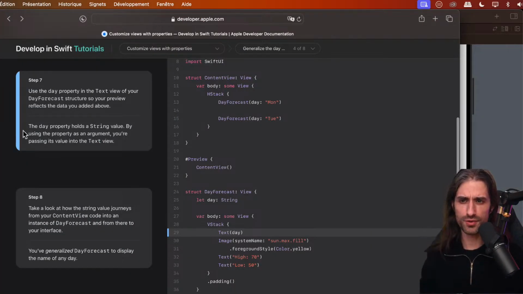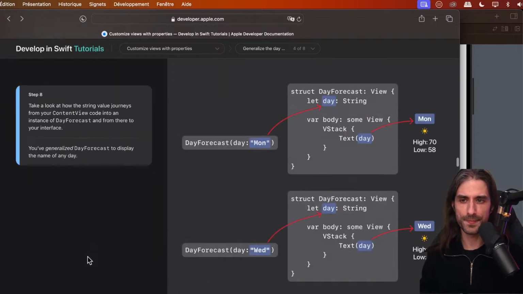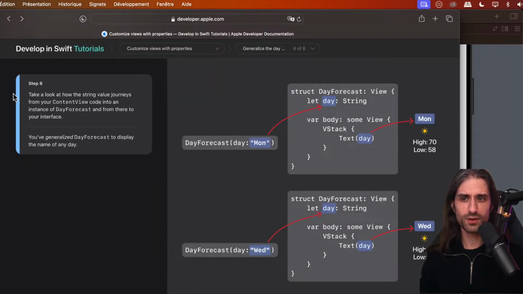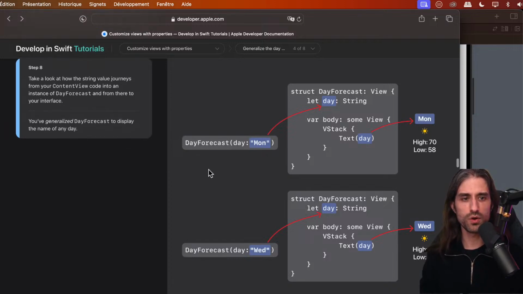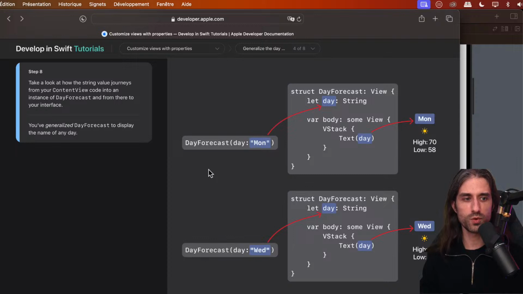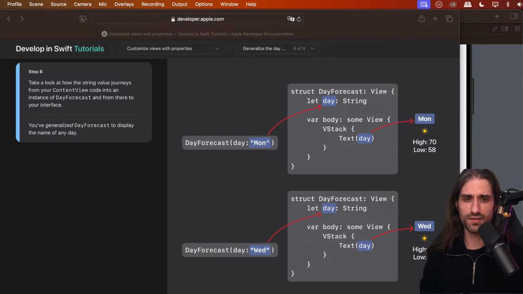And here we have a note that the day property holds a string value. By using the property as an argument, we can pass its value to the text view because text expects a string, so the types are compatible. Now let's take a look at how the string value journeys from your content view into an instance of day forecast and from there to your interface. So that's great because they're giving a visual representation of what I've tried to explain just using words. So it will be nice to see this even better explanation.